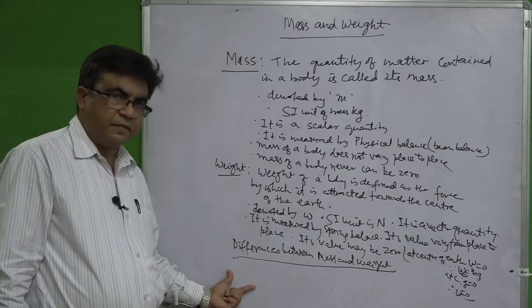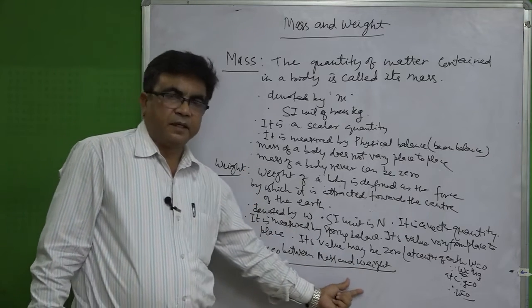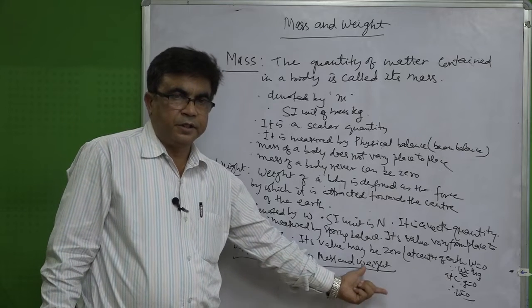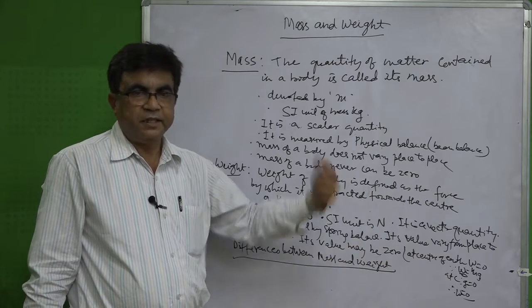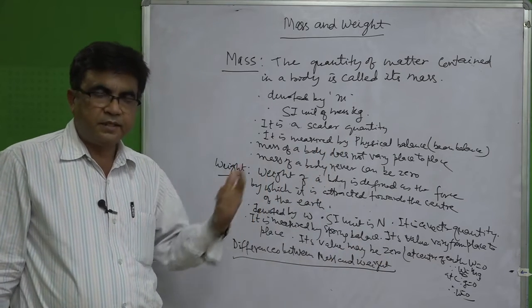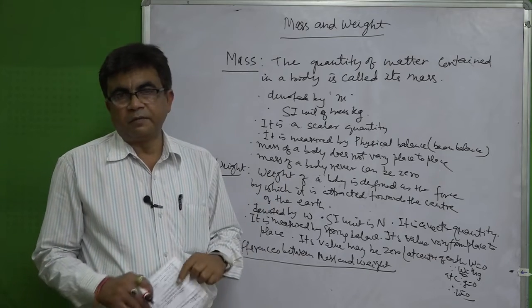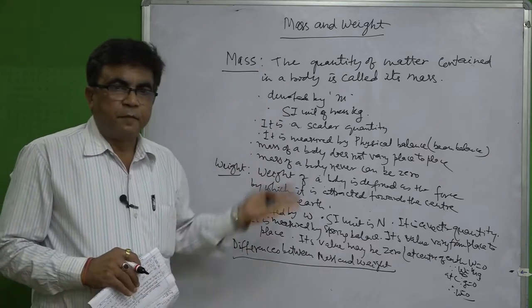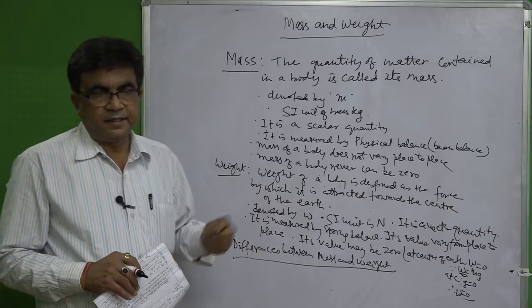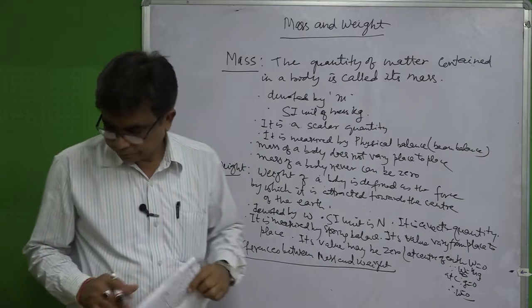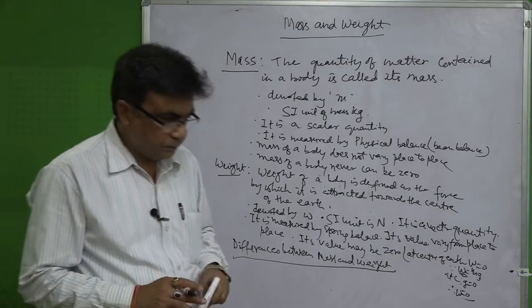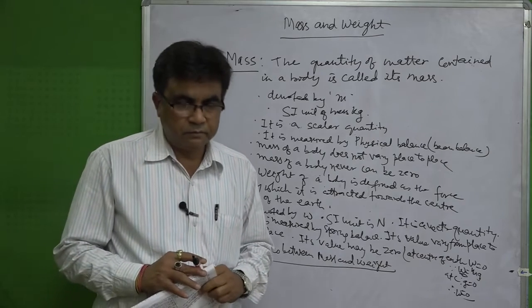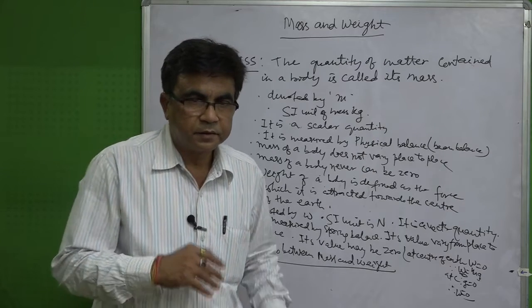Similarly, mass can never be 0. At the center of the earth, weight is equal to 0, so weight can be 0. If g is 0 anywhere, then definitely the weight of the body will be 0. So, the definition of mass and weight as well as their differences is quite clear. Now, I will move to the next topic.